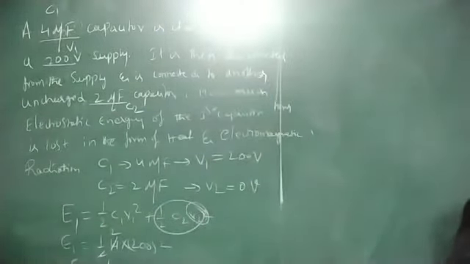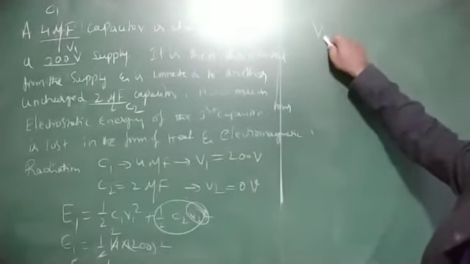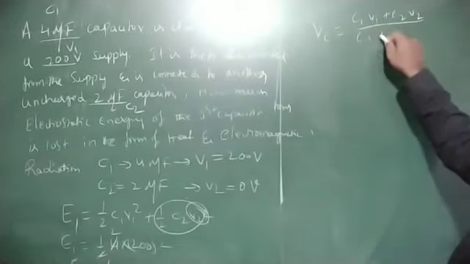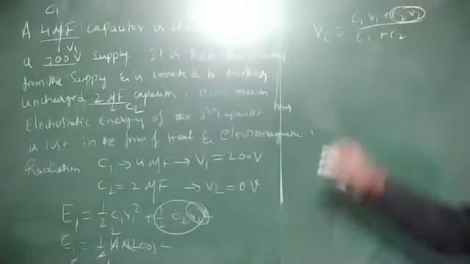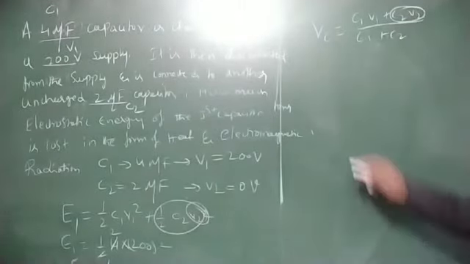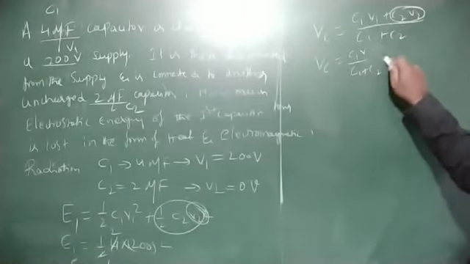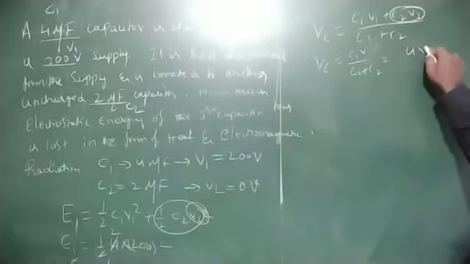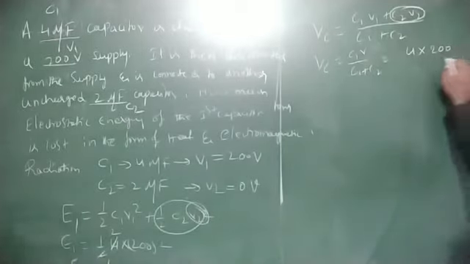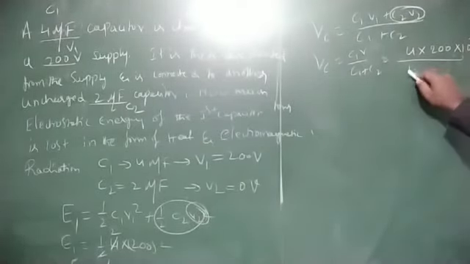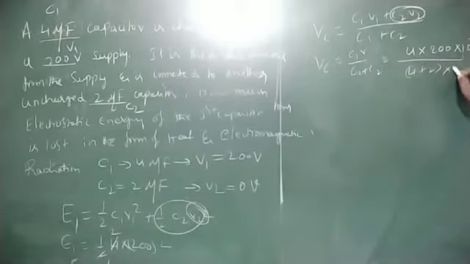Next, what is common potential? Vc is equal to C1 V1 plus C2 V2 divided by C1 plus C2. V2 is equal to 0, therefore that whole term becomes 0. Vc is equal to C1 V1 divided by C1 plus C2. C1 value is 4 into V1 value 200, into 10 to the power of minus 6, divided by C1 plus C2, which is 4 plus 2 into 10 to the power of minus 6.